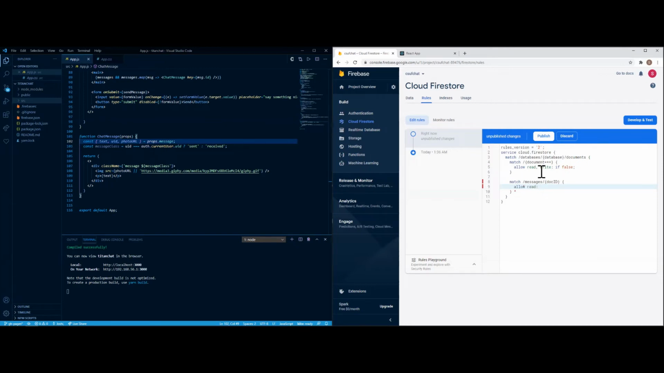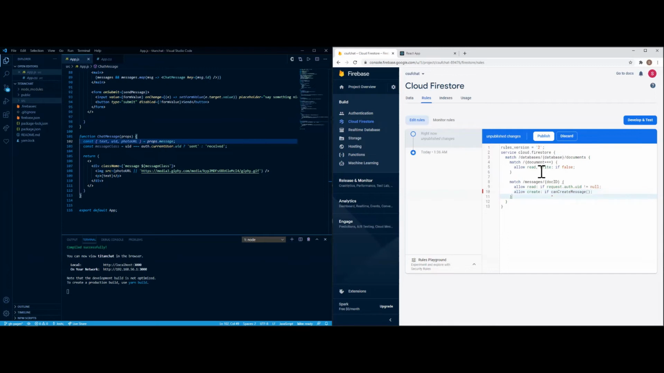Allow read if request.auth.id does not equal null. Oops, that's not even close to not equals. Not equals null. Okay. Then from there, we're going to do an allow create if, and I'm going to create a function called if create message.